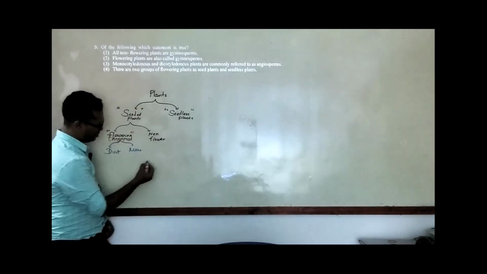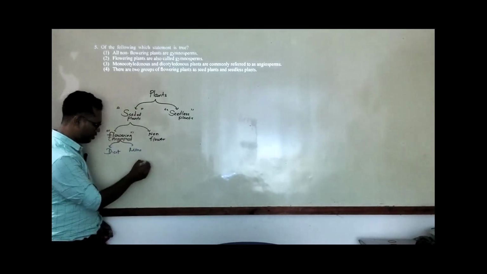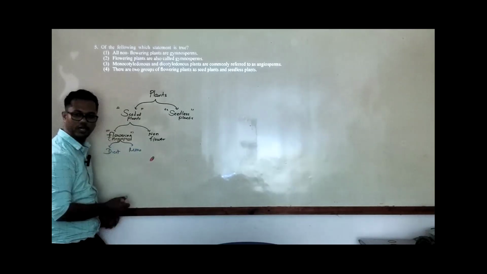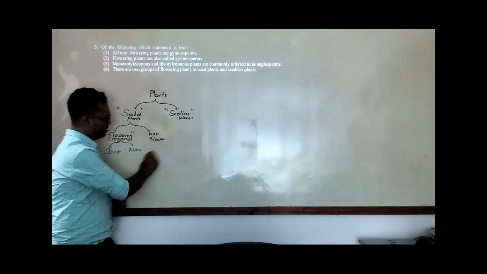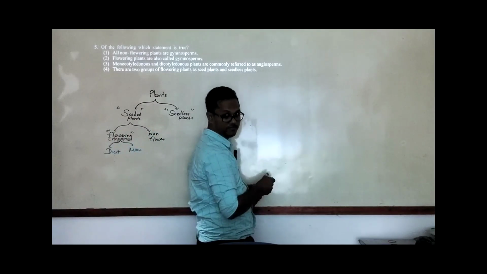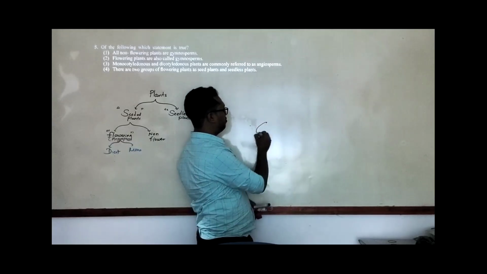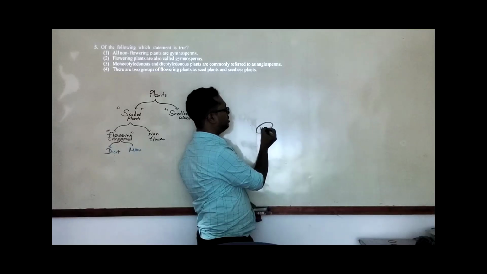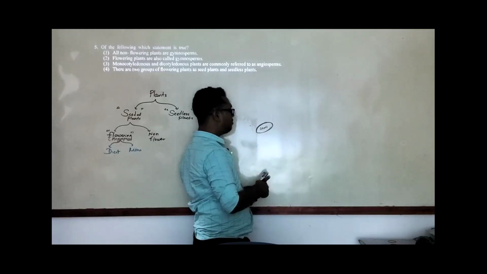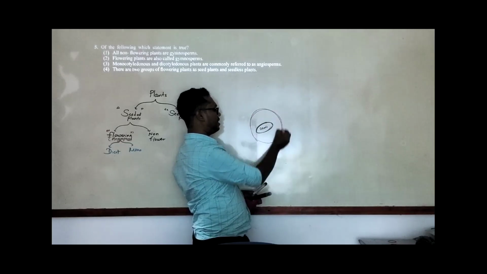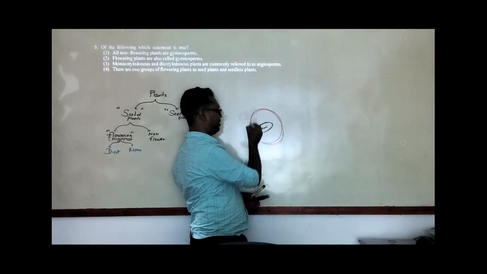Their seeds, in the dicot and monocot, you can see the feature. So I will take their seeds here. When you consider the angiosperm, or why we label them as angiosperm, their seeds are usually covered by the fruit. These seeds are present inside the fruits, not naked.